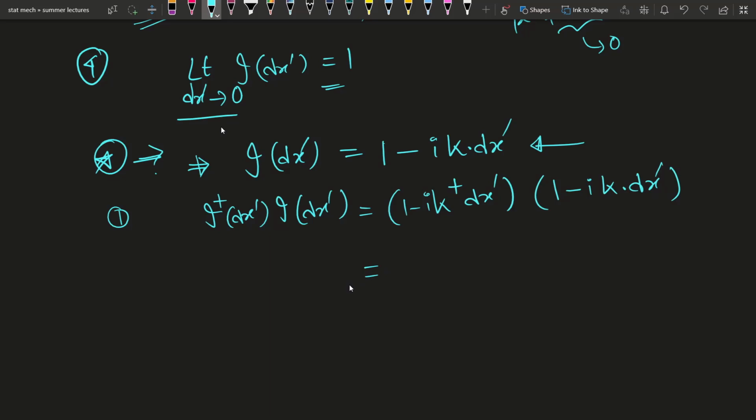Wait, here it should be plus, because when we dagger it, the i's dagger becomes minus I, so this will be plus.